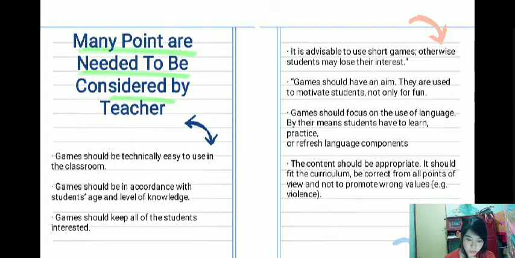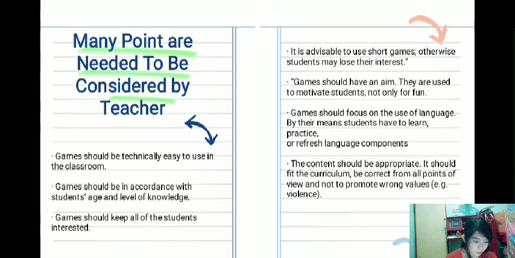There are many points that need to be considered by the teacher before using games. The first one, games should be technically easy to use in the classroom. The second one, games should be in accordance with student age and level of knowledge. The third one is games should keep all of the students interested. And then, it is advisable to use short games, otherwise students may lose their interest. And games should have an aim. They are used to motivate students, not only for fun.